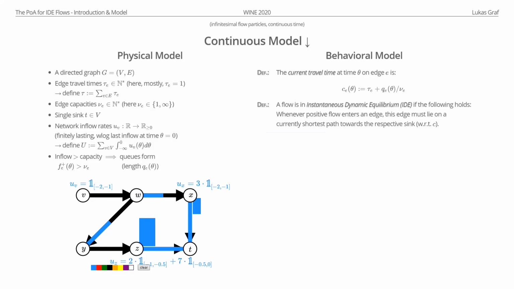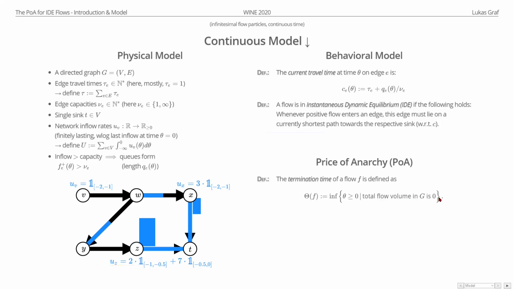And now we want to measure its quality. So we define the price of anarchy. First we have to define what we actually want to optimize, and this is the arrival time of the last particle, which we call the termination time of the flow. The termination time of the flow is the first time after zero, so after the last particle entered the network, where there is no particle left in the network, so the total flow volume in the network is zero. The first time this happens is the termination time of the flow, and we want to optimize that.